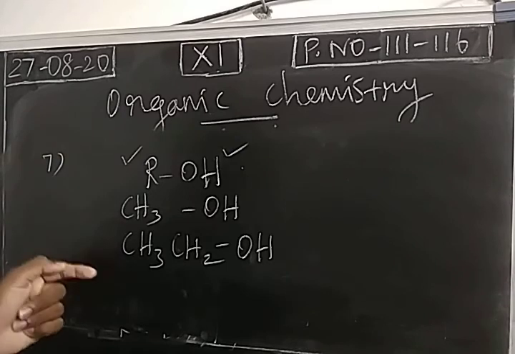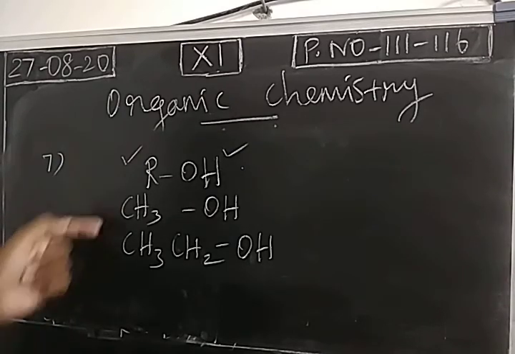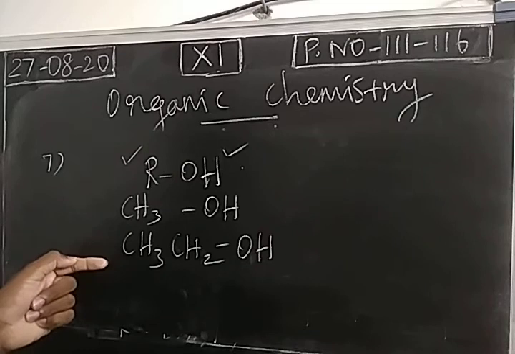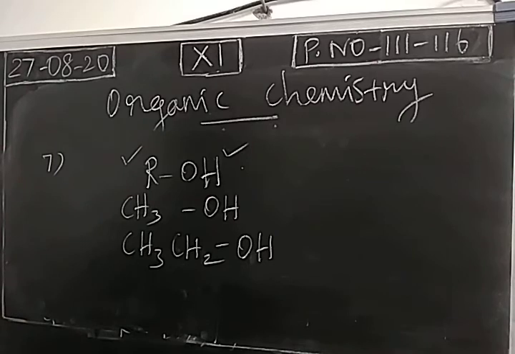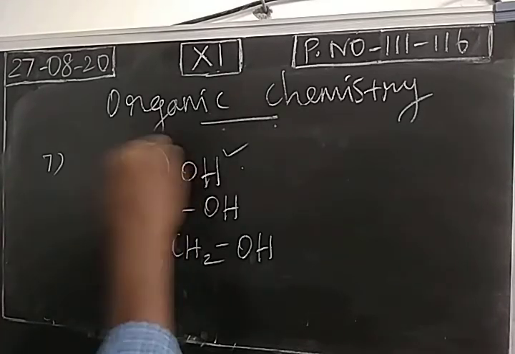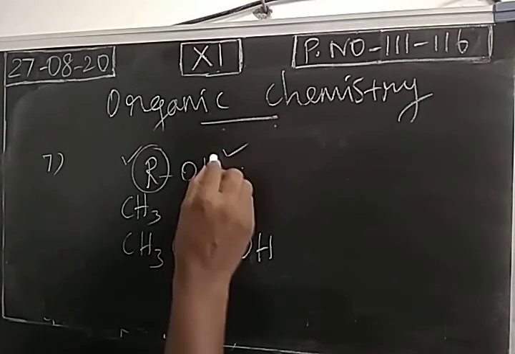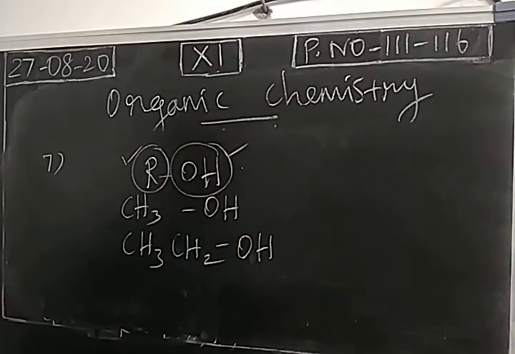Comparing methanol, ethanol has more molecular mass, which means it will have more density, right? So physical property will change based on this alkyl part, but the functional group is the same. So these two compounds will have the same chemical property. So the alkyl part is deciding the physical property, and the functional part is deciding the chemical property. These two are alcohols, so the chemical property will be the same. Chemical property is decided by this functional part. We call it a functional group.